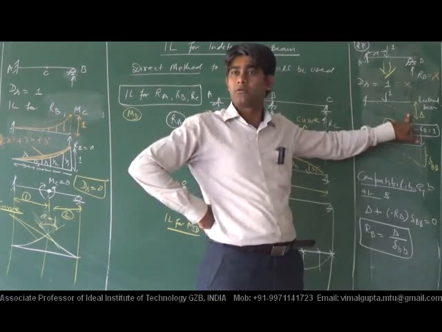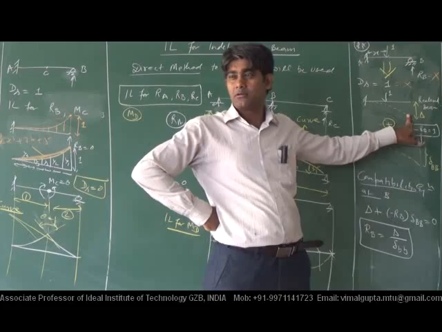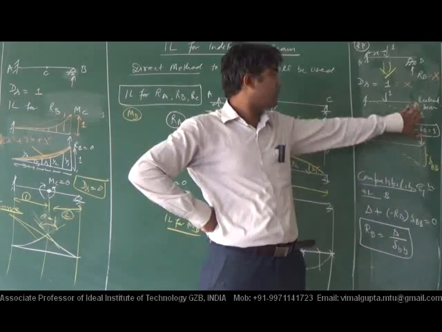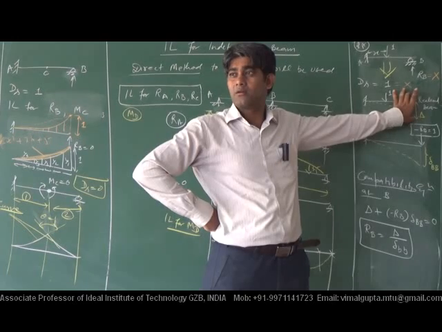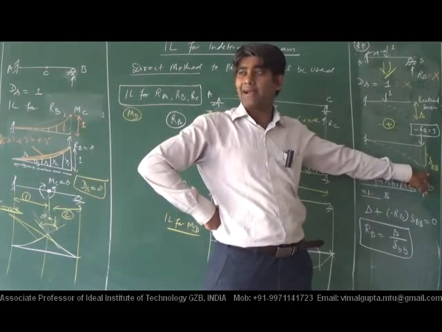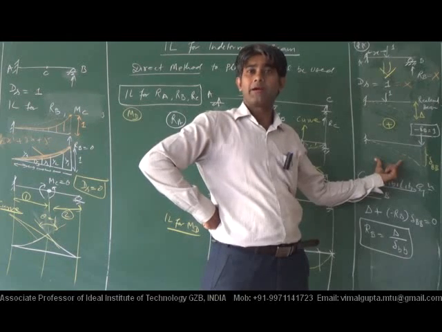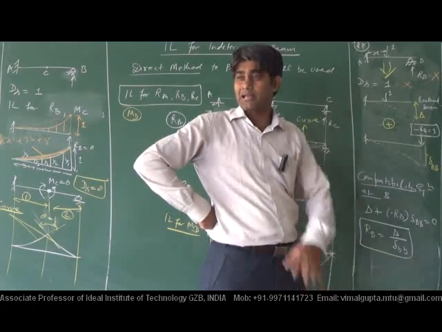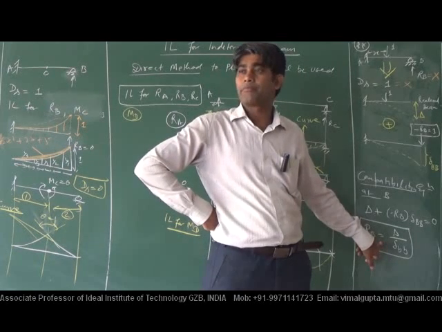We can calculate. We can use either Macaulay method or conjugate beam method, or the graphical method that we told you about. You can find the value of delta, the value of deflection. You can also find out the value of displacement, because this is also determinate. Clear to everybody? So this is the value of RB.